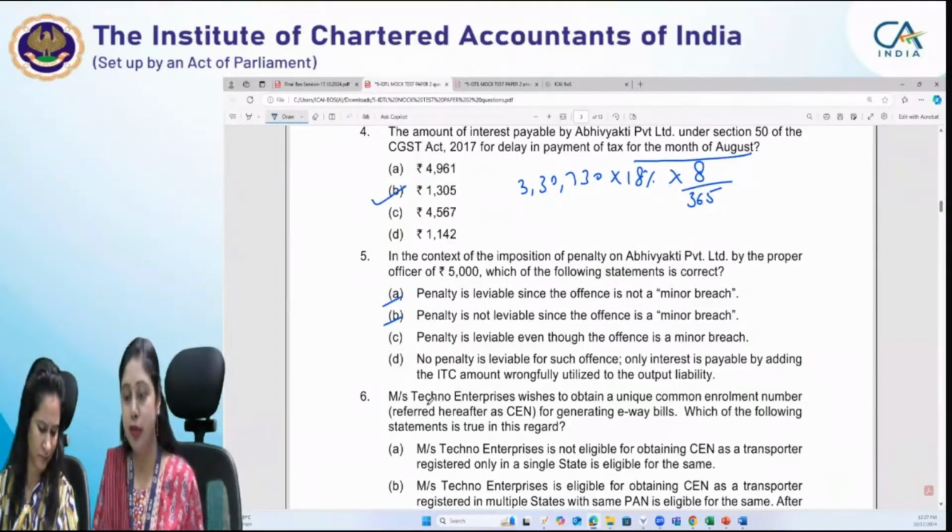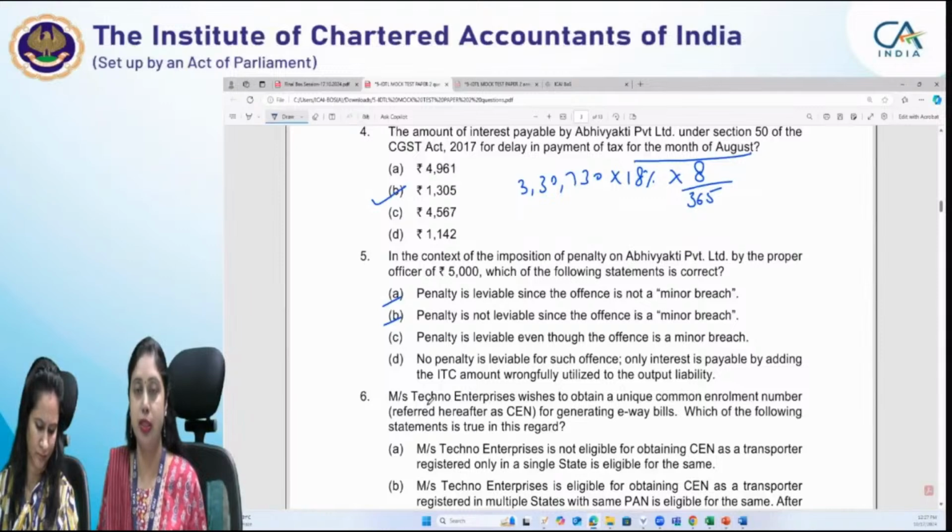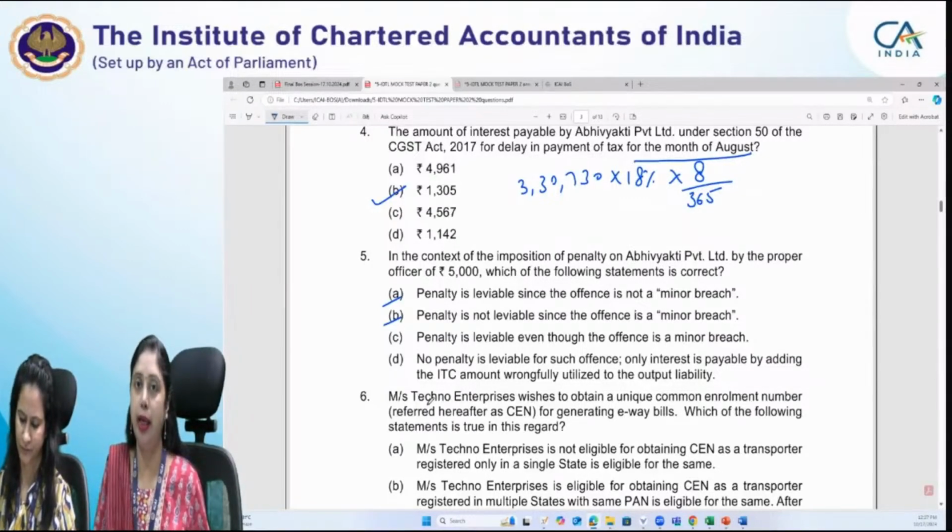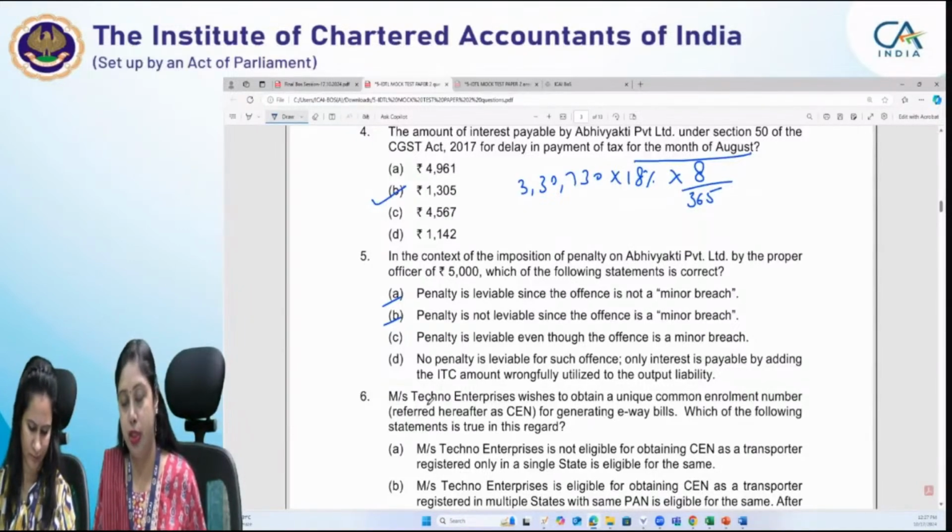So the correct answer will be answer A, that the penalty is leviable because the offense is not a minor breach. The amount involved in this offense is 5,000 rupees. It is not less than 5,000. Had it been less than 5,000, then it would have been a minor breach. Okay. So in case of a minor breach, penalty is leviable.